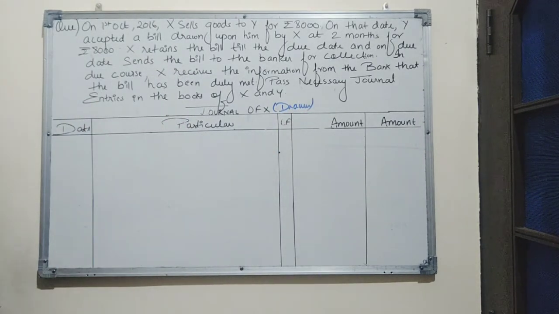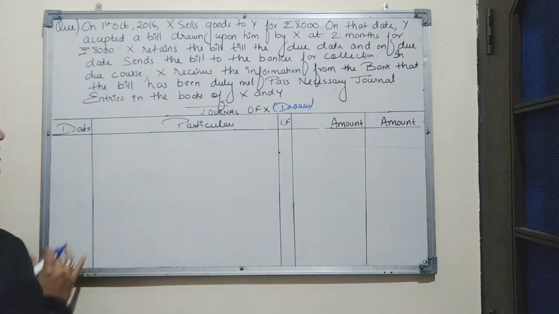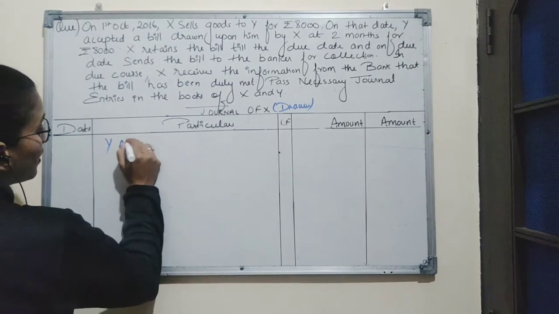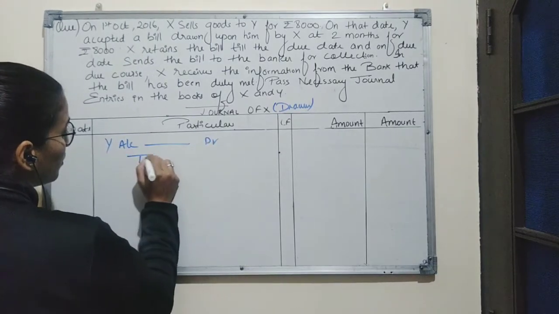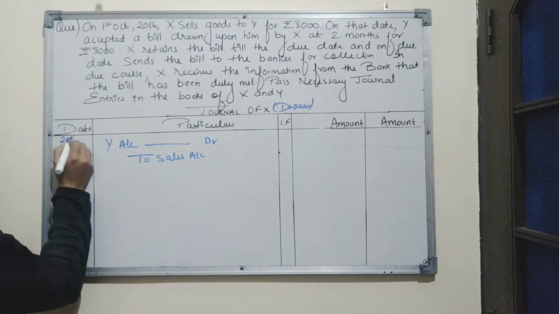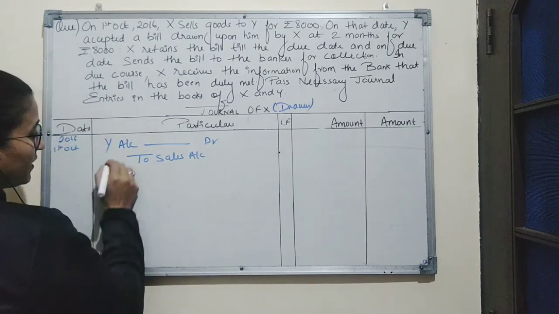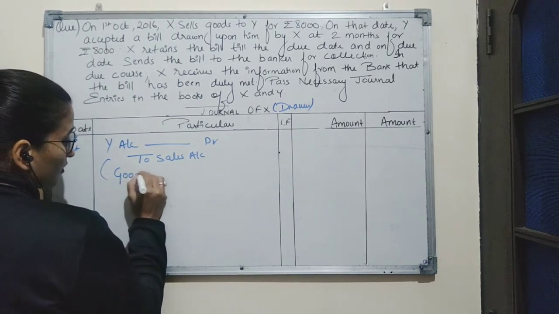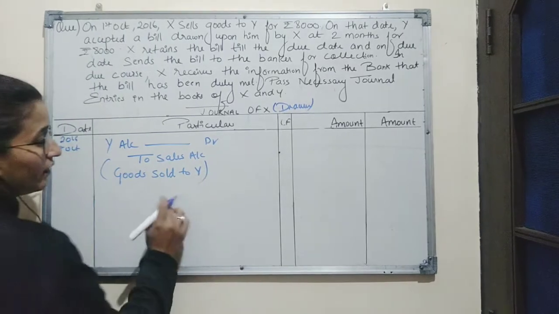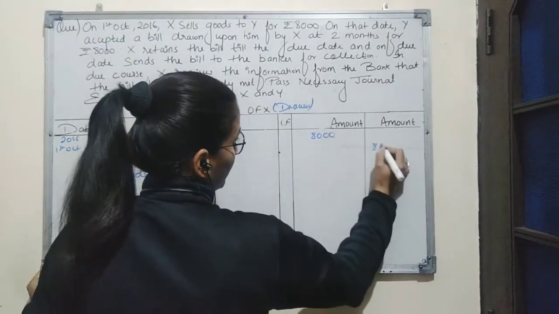First transaction will be based on selling the goods to the drawee. As X sells goods to Y, the journal entry for this transaction will be: Y account debit to Sales account. Date is 1st October 2016. Narration for this transaction will be: goods sold to Y, and the amount is 8,000.